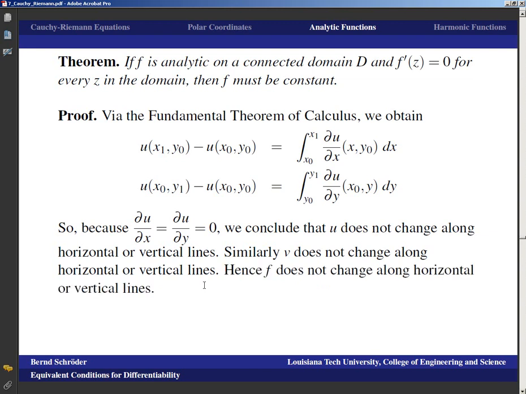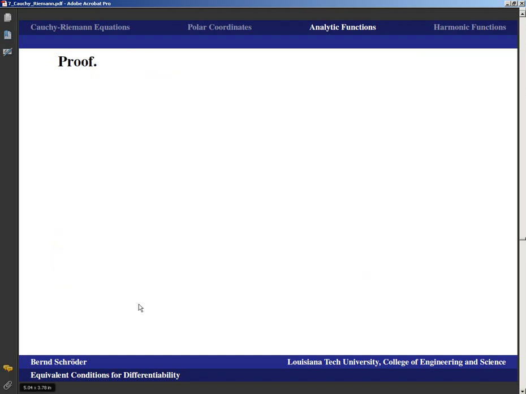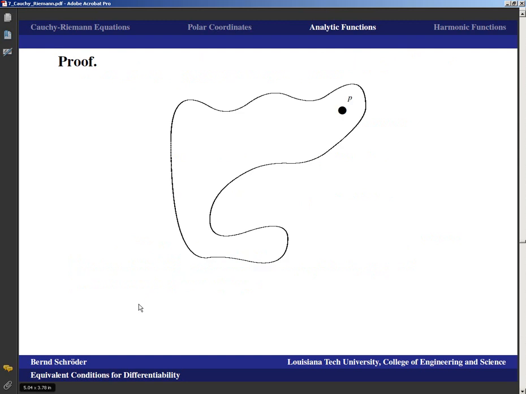And that means if u and v don't change along those lines, then f does not change along horizontal or vertical lines. And now we're going to use connectivity. Remember that if we have any 2 points in a connected domain, those points can be connected by a path. The definition said polygonal path, but that doesn't really matter that much, because polygonal does not necessarily mean that the path has pieces that are horizontal or vertical only.